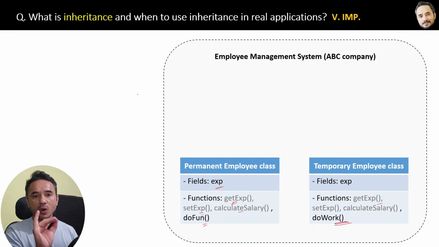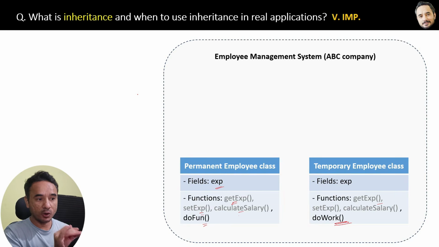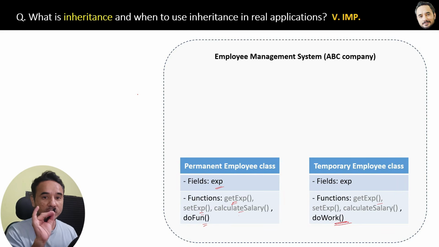Great. Now the question is, why have duplicate functions with similar code in multiple classes? To remove these duplicate functions from these classes, we will use the concept of inheritance.